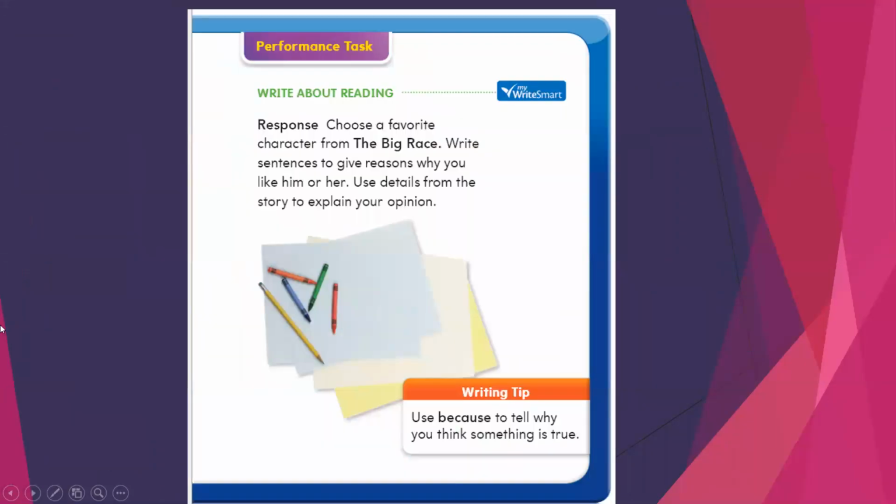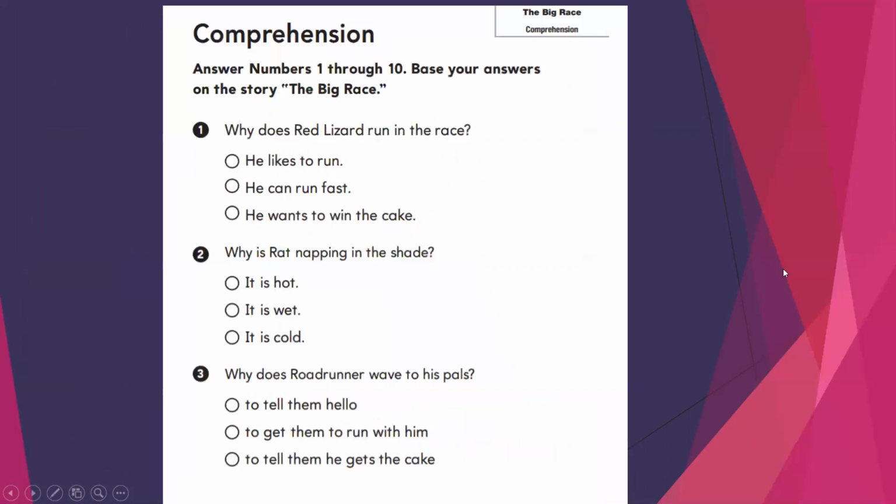On the last page, you have to choose your favorite character from The Big Race. Write sentences to give reasons why you like this character, him or her. So what you will do now, my dear students, you will write as homework what rules you follow at home, at school, to be a good neighbor, on the road, and to be a good classmate.